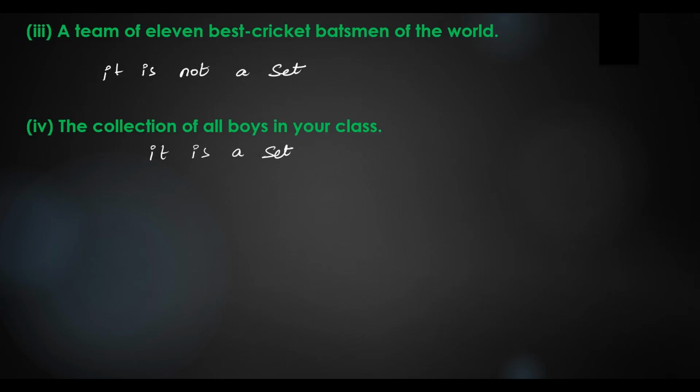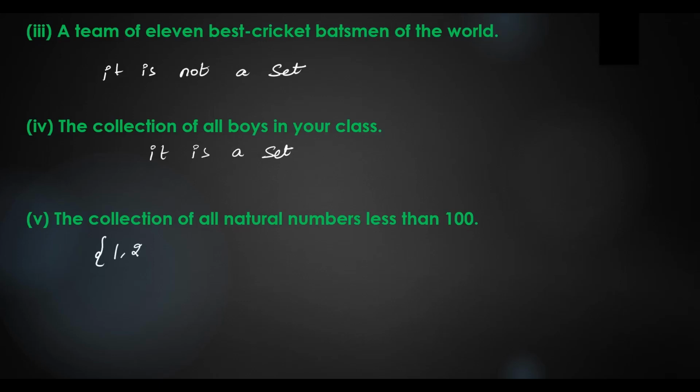And going to the next question: the collection of all natural numbers less than 100. What are all the natural numbers less than 100? Can we write them? Yes: 1, 2, 3, 4, and so on, up to 99. Why have we written 99?